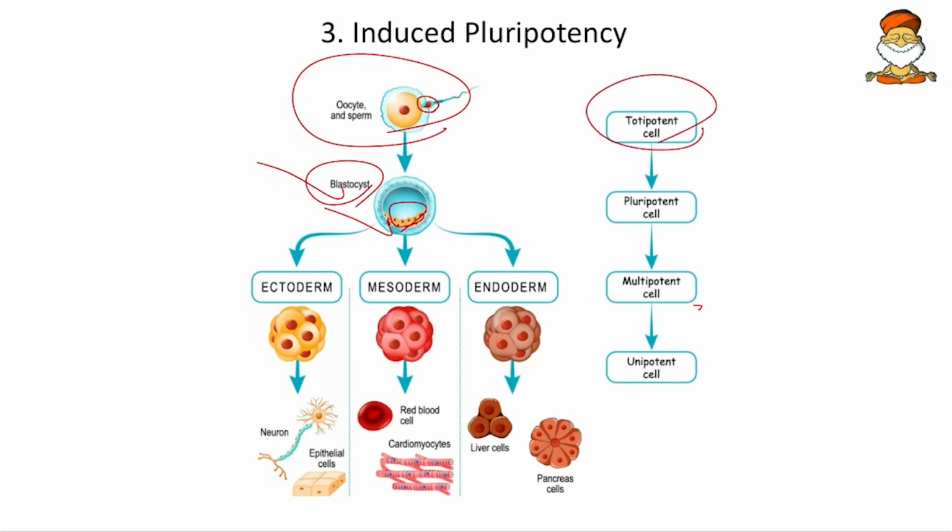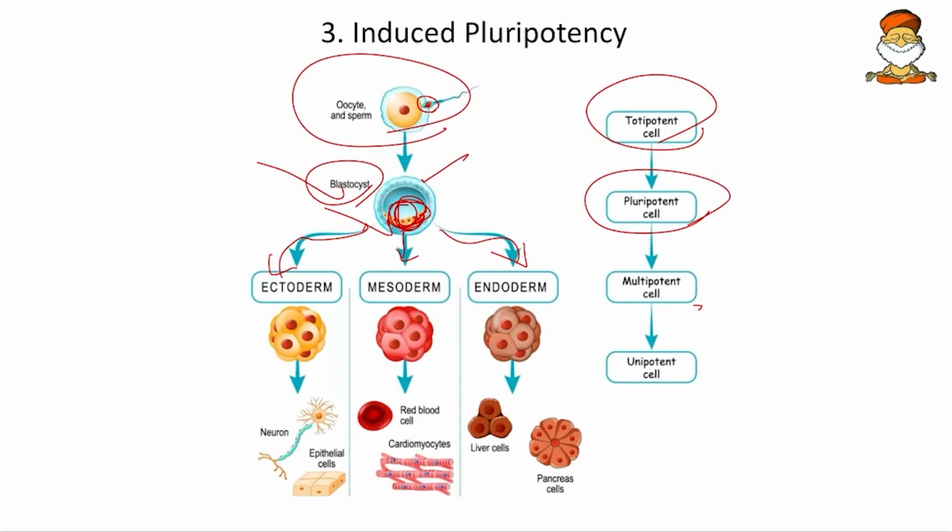And then we take up these baby cells. So blastocyst will become the amniotic sac, inside which the baby will be covered. So that will nourish the baby. And now we take up the baby cells. So these baby cells can be differentiated into ectoderm, mesoderm and endoderm. That is the inner tissue, middle tissue and outer tissue of a body. So that is why these baby cells are called pluripotent cells.